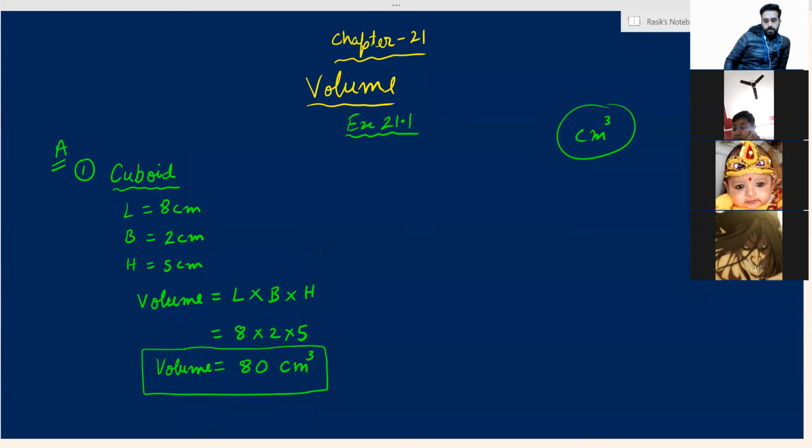Sir, I have sent the corrected answer again. Checking it. Correct answer, very good. 175 centimeter cube.